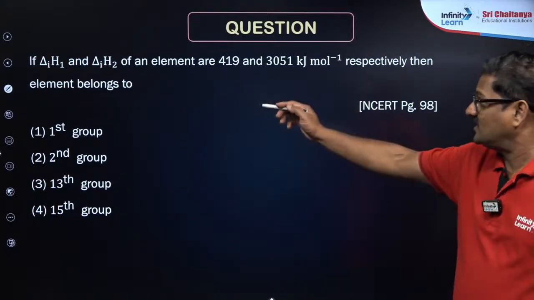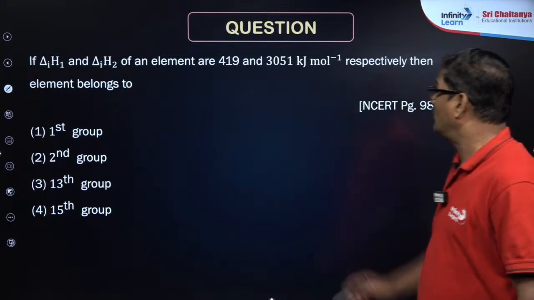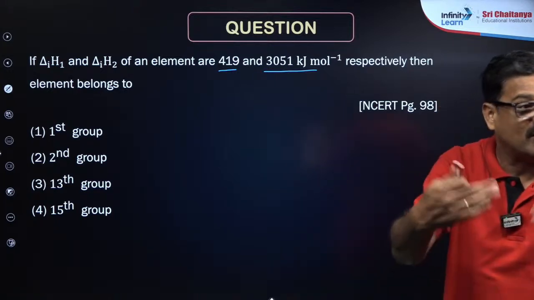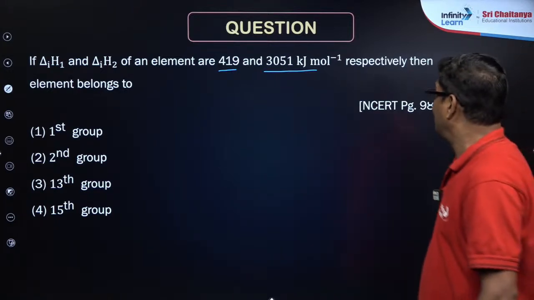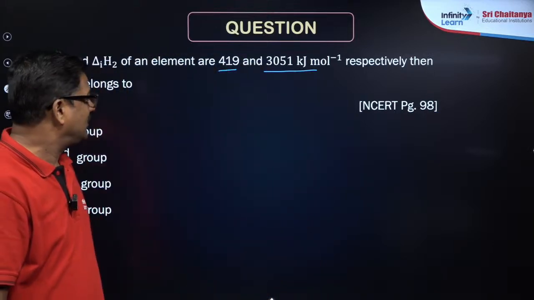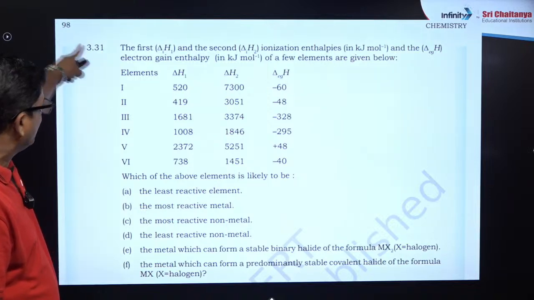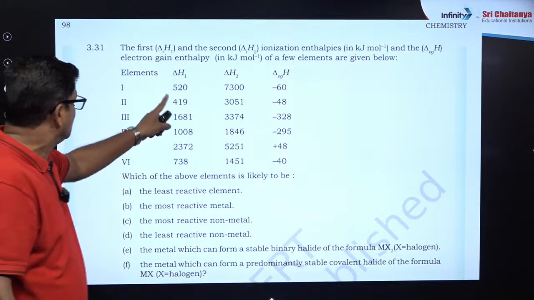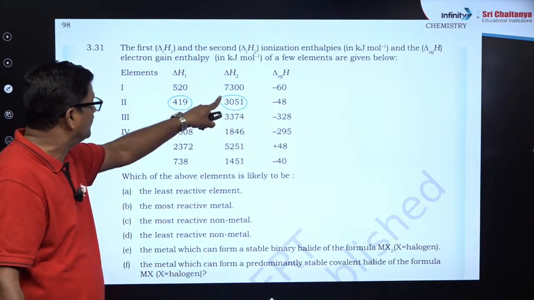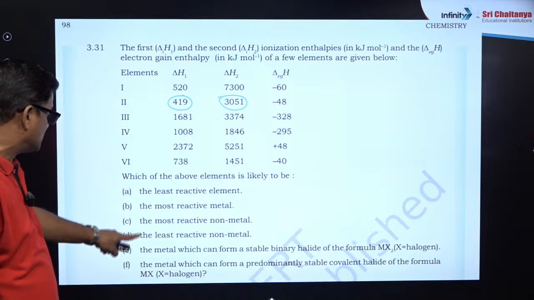Delta H1 and H2 of an element are 419 and 3051 kilojoule per mole. We are getting into the depth, Simran. And the element belongs to which group? This is a question from page number 98 of the NCERT book. You can see the same values, 419 and 3051. So you need to predict it.